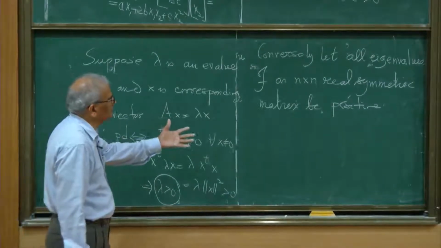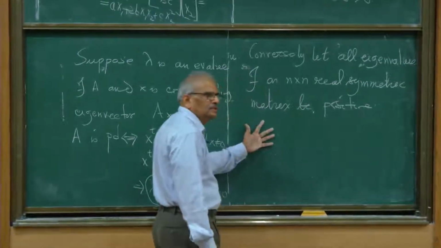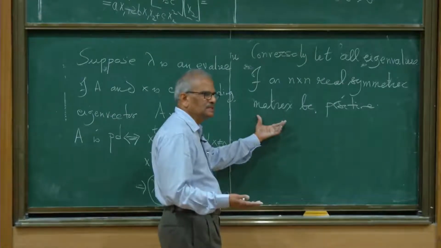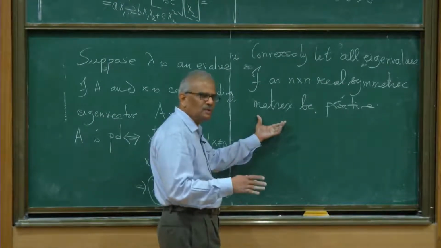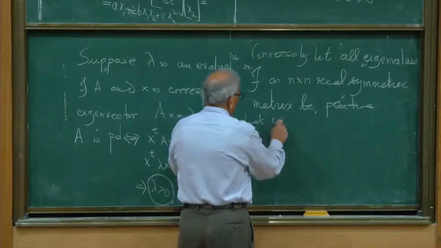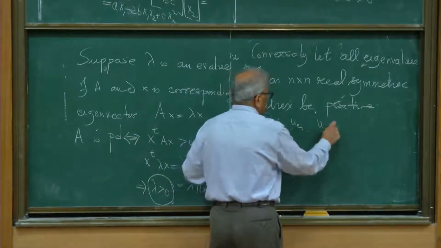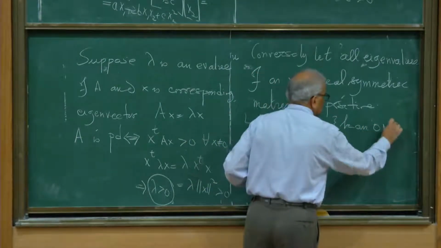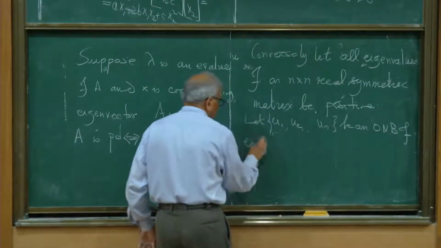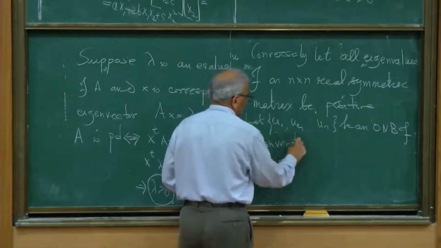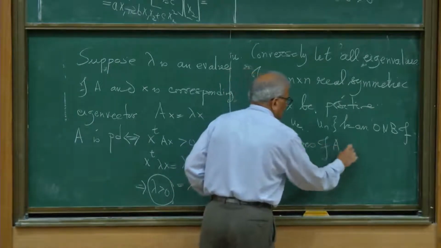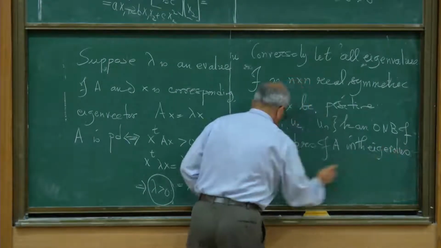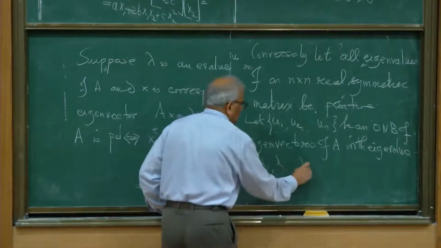It's a real symmetric matrix, eigenvalues are all positive. By the spectral theorem for real symmetric matrices, I have an orthonormal basis of eigenvectors. So let U1, U2, up to Un be an orthonormal basis of eigenvectors of A with corresponding eigenvalues lambda 1, lambda 2, up to lambda n.